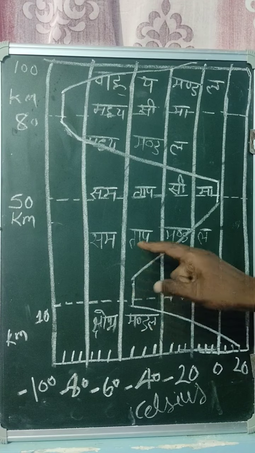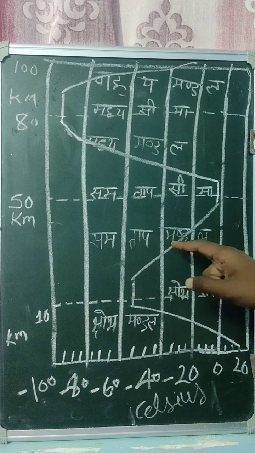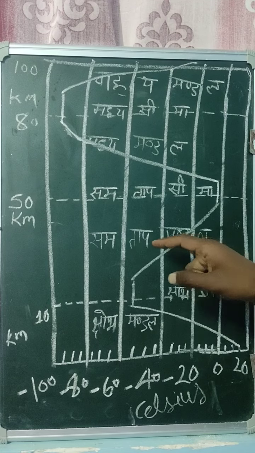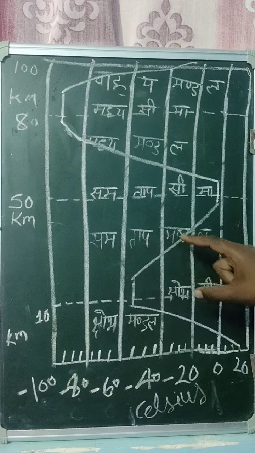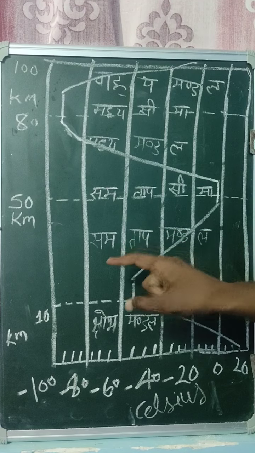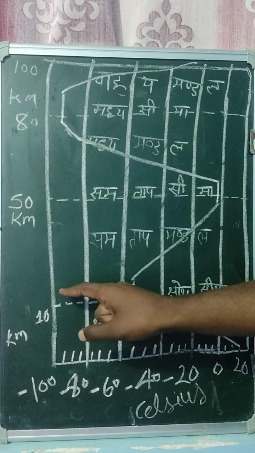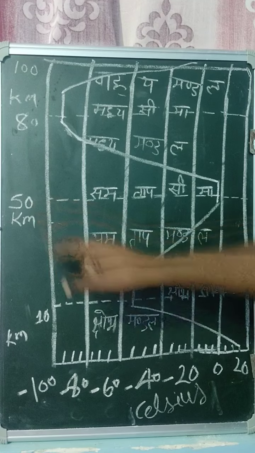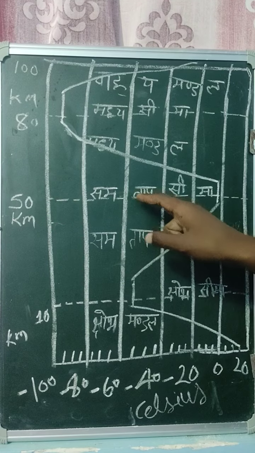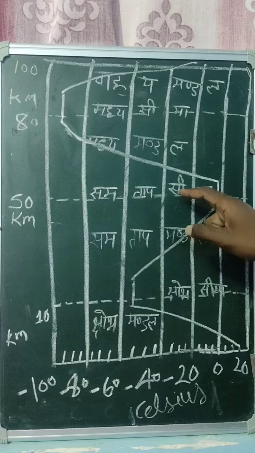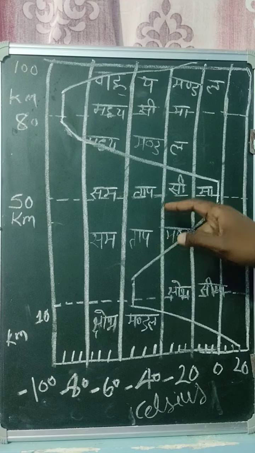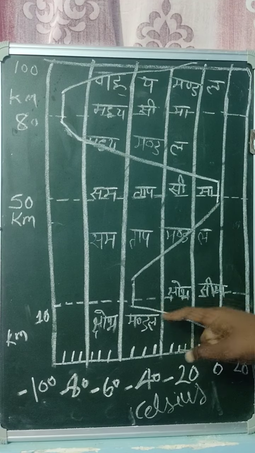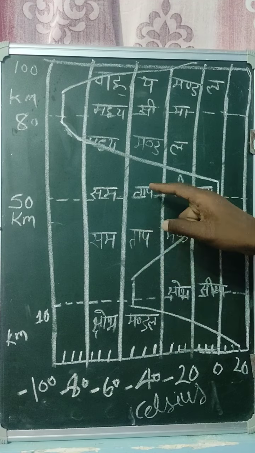After that, this is the Samtap Mandal in Hindi, and the stratosphere in English. The height of the stratosphere is from 12 km to 50 km, you can see that. And this is the tropopause, the border above the troposphere. Stratosphere, excuse me, not the tropo. This is the troposphere here, and this is the stratosphere.